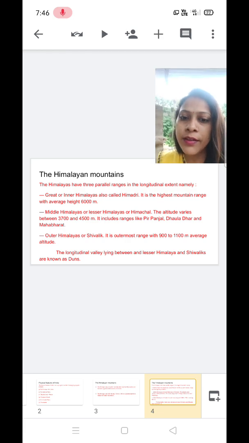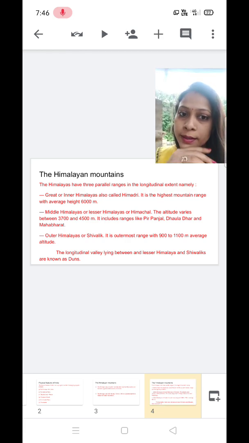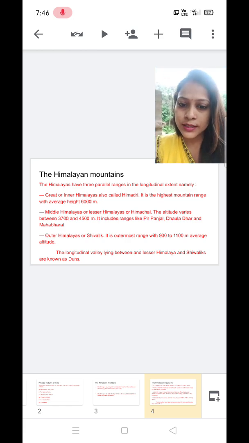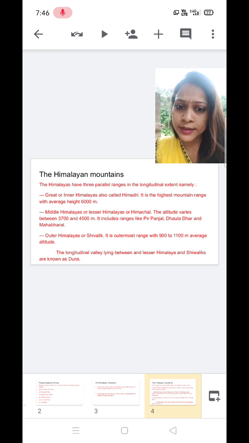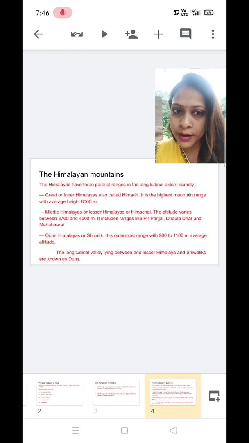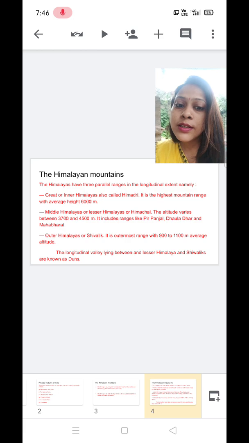All right. Then the next point, the third parallel or longitudinal division, is the Outer Himalayas, which is also known as Shivalik. It is either called Outer Himalaya or Shivalik. It is the outermost range of Himalayas, with an average height of 900 to 1100 meter.